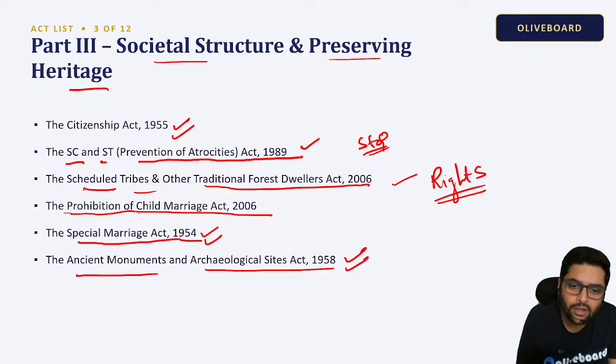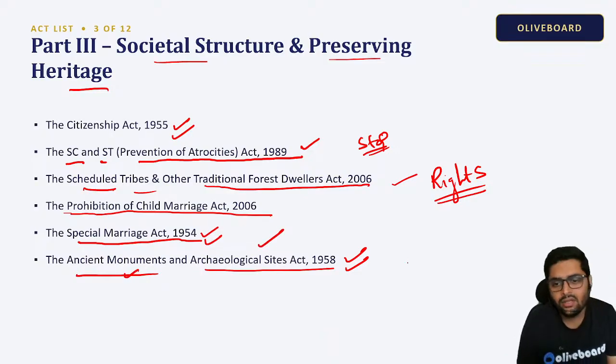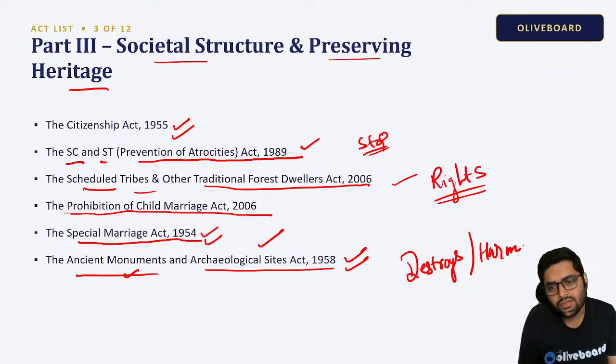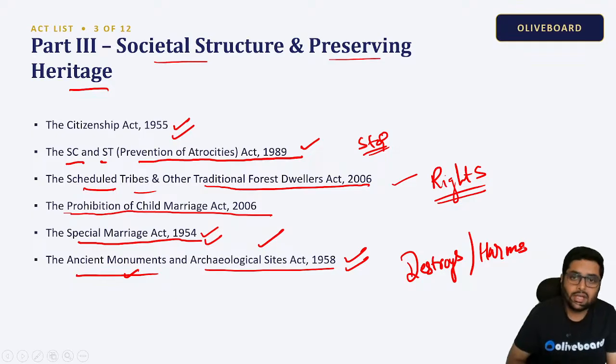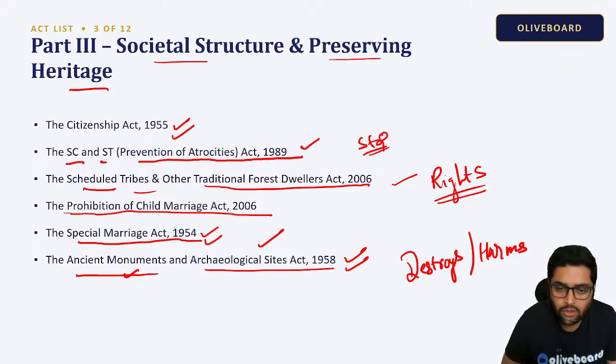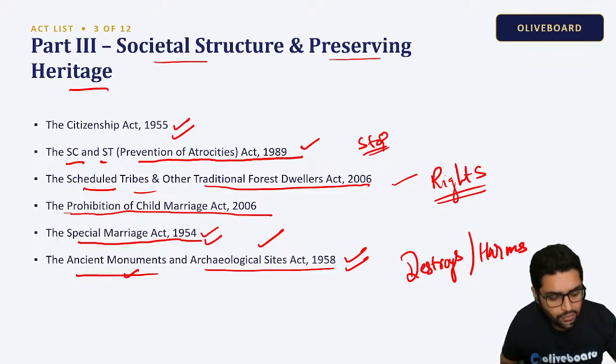This gives importance to archaeological sites and ancient monuments so that no one destroys or harms them, because these are cultural monuments of national importance. So we have part 3 as social structure. These acts are related to social structure.